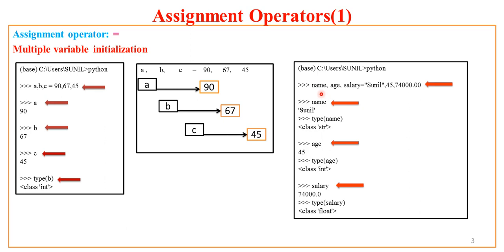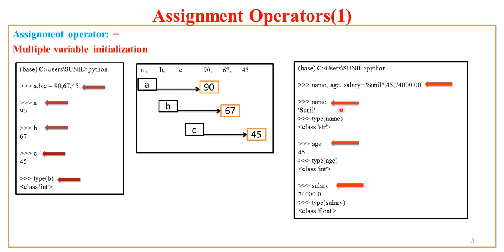Here I have used three variables, name, age and salary, and after equal to I have assigned three different values. First Sunil, which is a string, second 45, which is an integer value, third 74,000 in decimal notation, so I have this value as a real value.